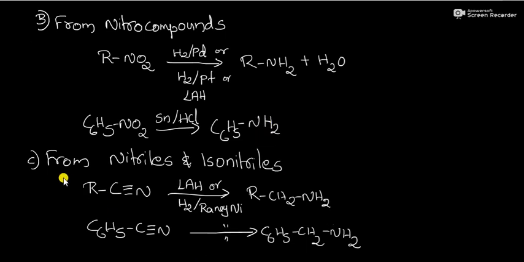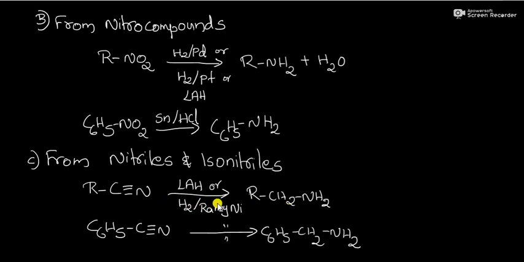Then another method of preparation is from nitriles and isonitriles. Same as nitro compounds, here the reaction is reduction. Reduction of nitriles converts them into amines.